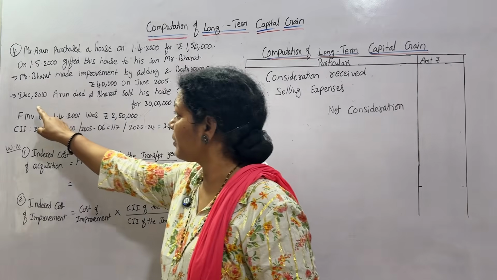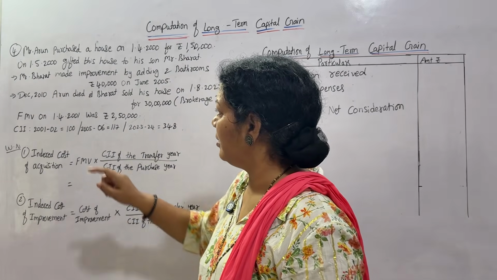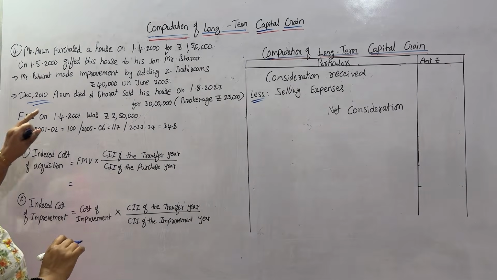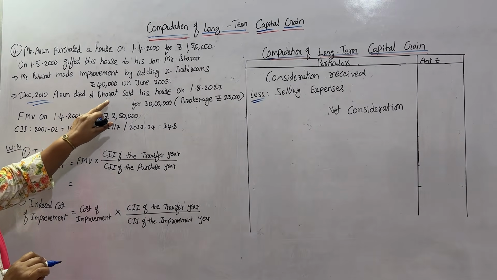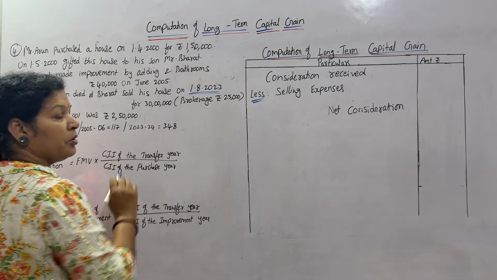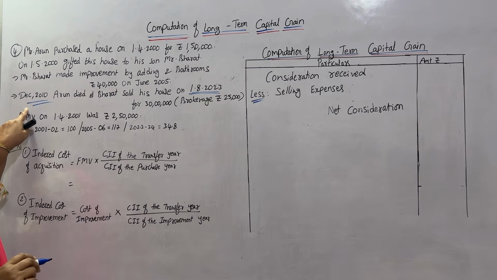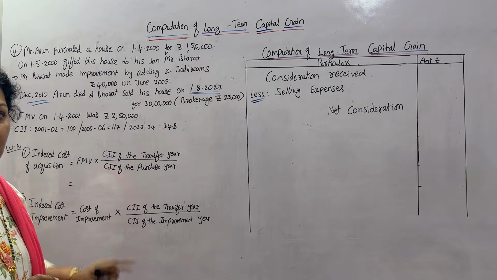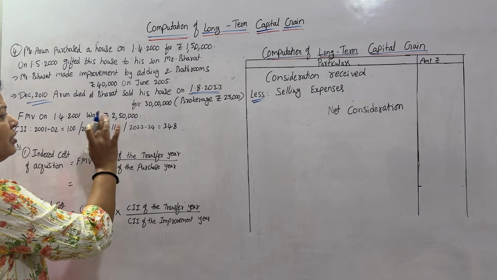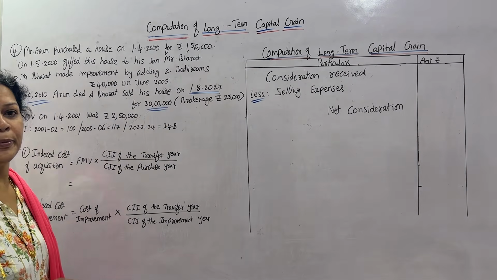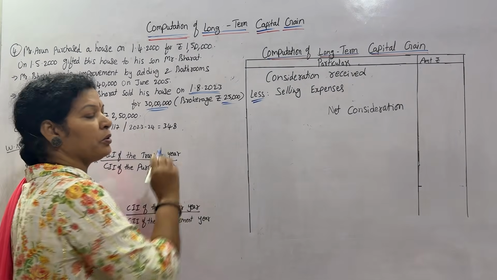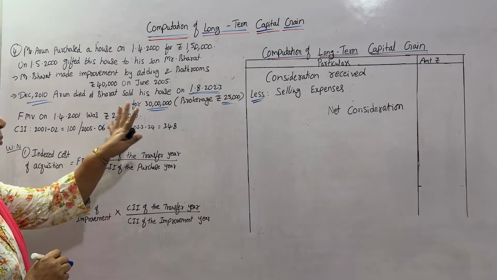Next, in December 2010, Arun died, and Bharat sold this house on 1/8/2023 for 30 lakh rupees. While selling this house, he paid a brokerage of 25,000. These are the main important points.